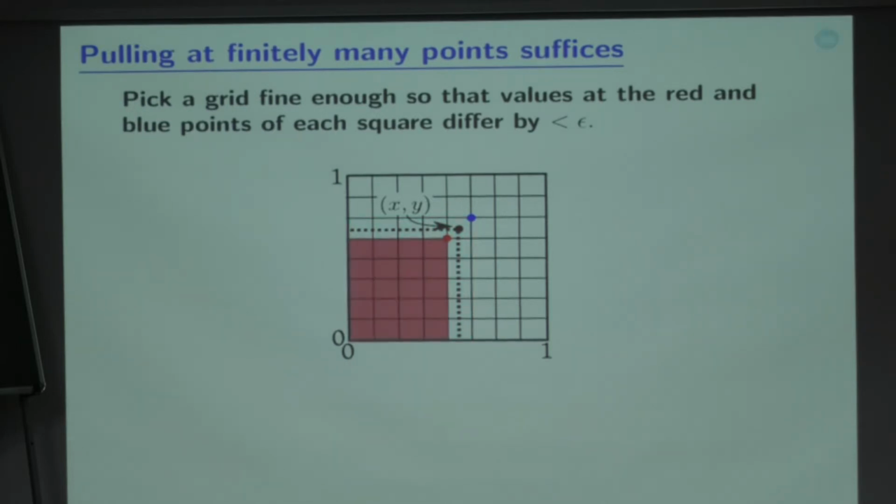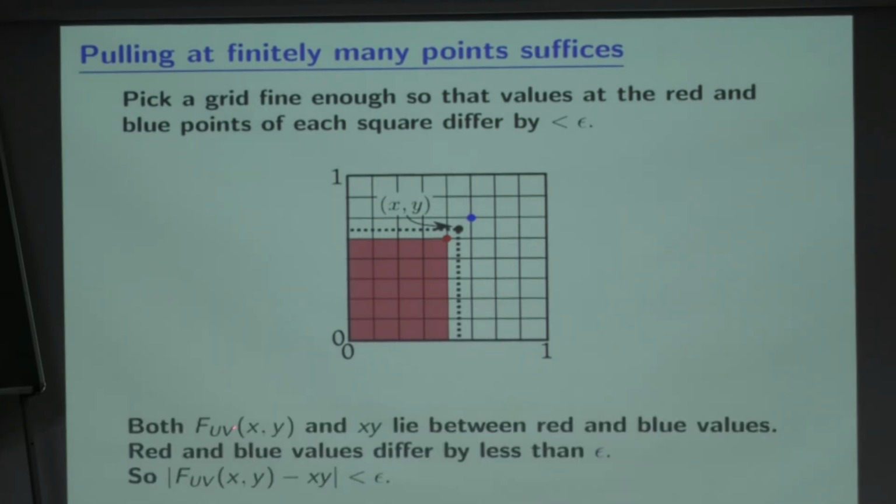Similarly, if I look at the red thing, same argument, the value at the black dot must be greater than or equal to the value at the red dot. So the value here must lie between the value here and the value there. So just using the non-decreasing property, I had to draw rectangles because I am working in a bivariate situation. So the value here must be less than or equal to the value here, which in its turn must be less than or equal to the value here.